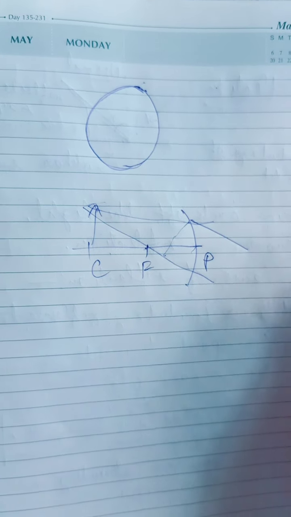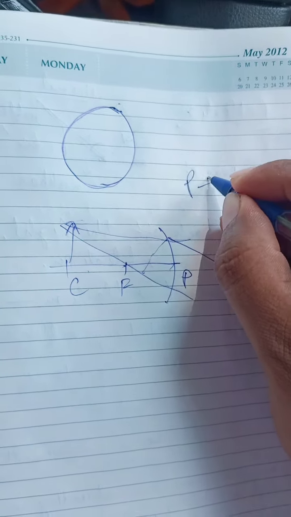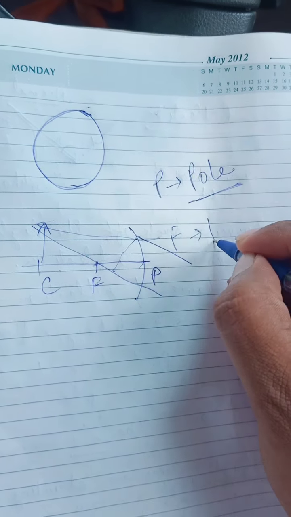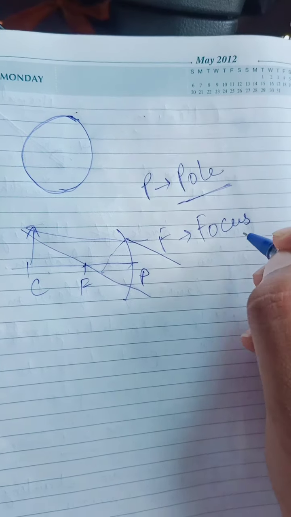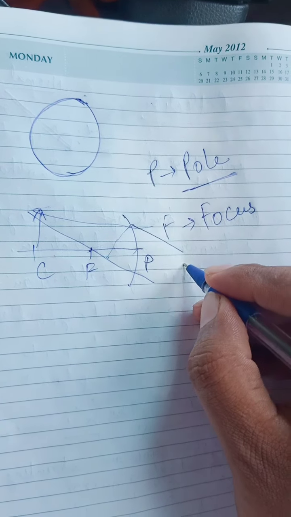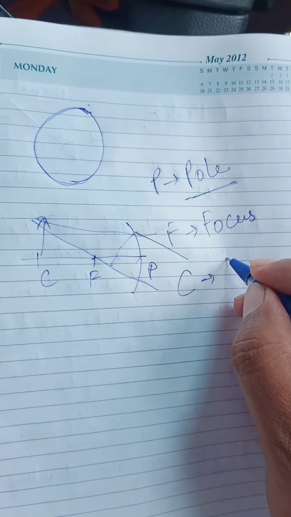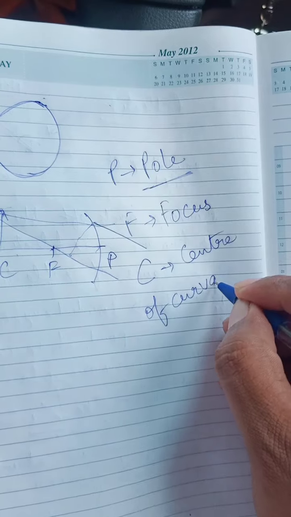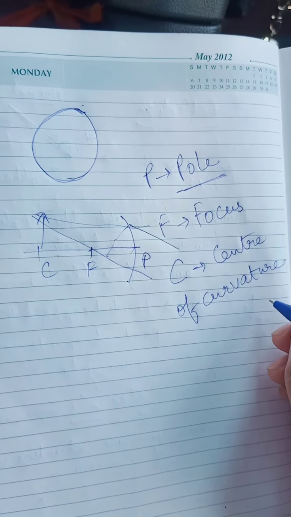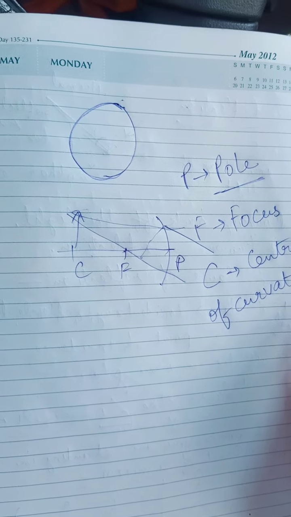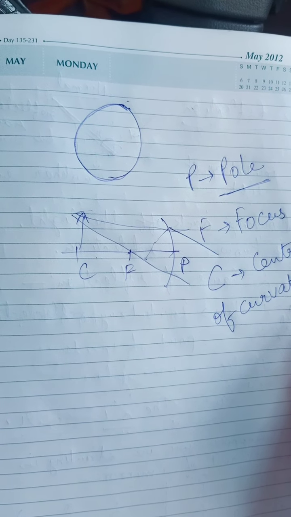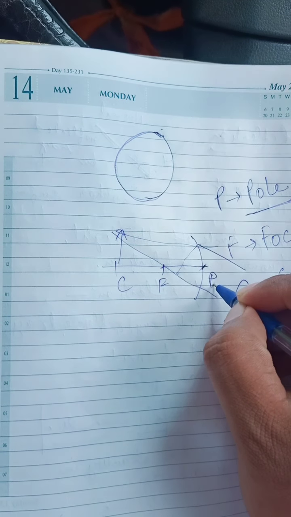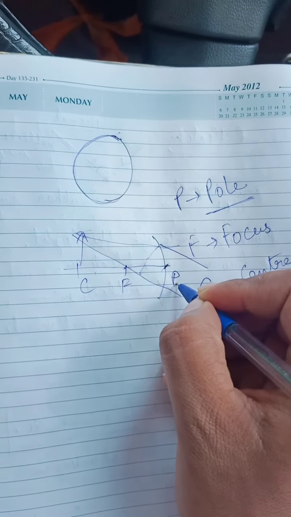P is known as the pole of the mirror. F is known as the focus of the mirror. And C is the center of curvature. If we talk about a mirror, the end point that lies over here is P.